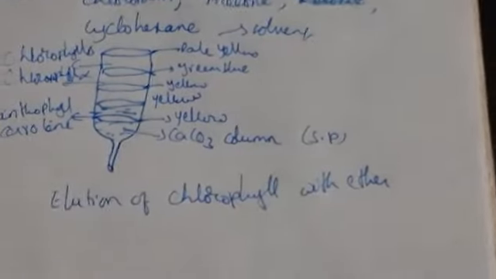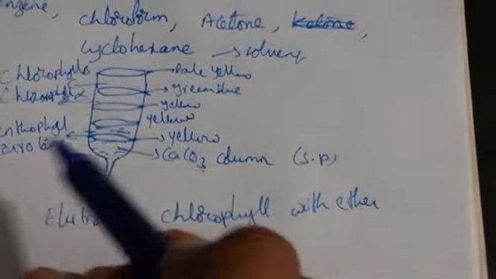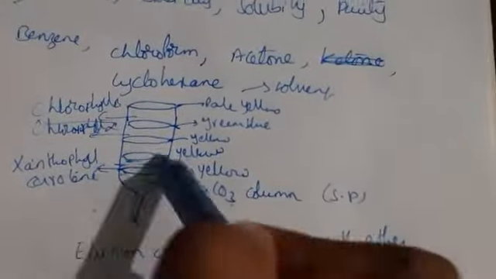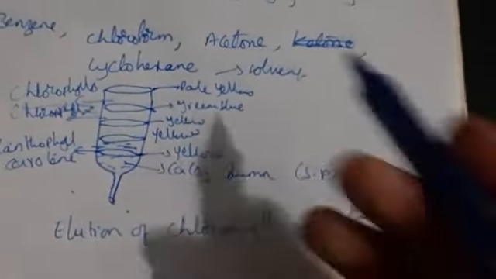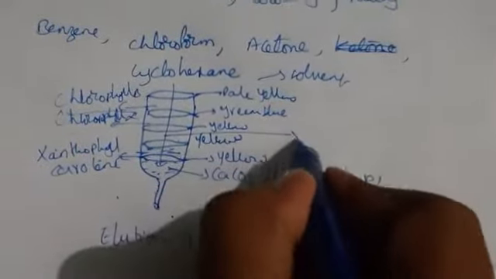Here the stationary phase is already present; it is calcium carbonate. The solvent is also present, and the solute, that is chlorophylls. We have to separate the individual chlorophylls. Which type of solvent do we have to use? We have to use ether.